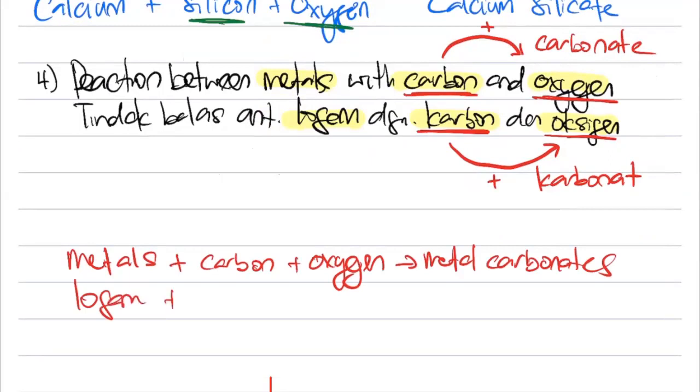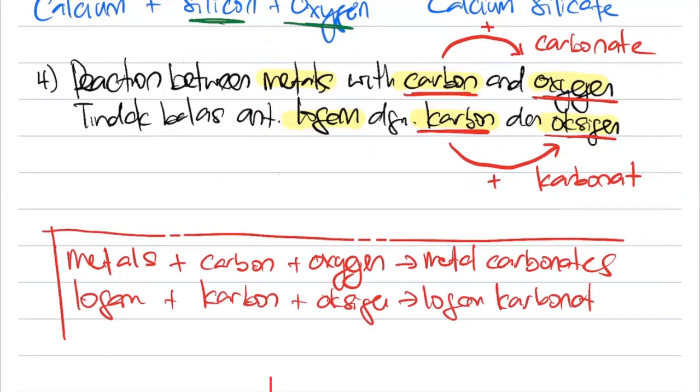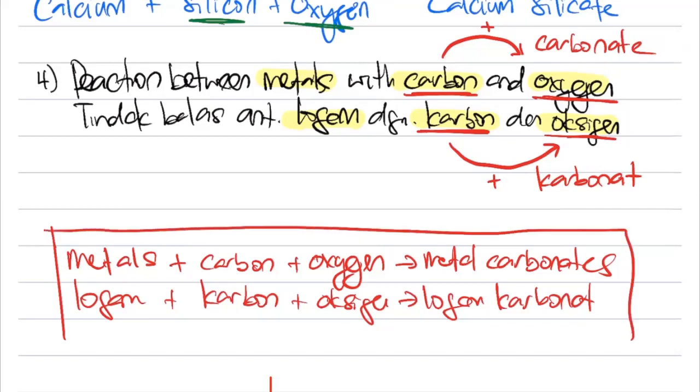Saya mengambil logam, saya tambahkan dia dengan carbon dan gas oksigen, saya akan mendapat logam karbonat. Ini adalah formula yang keempat. This is the 4th formula.